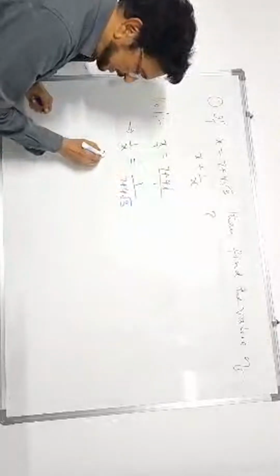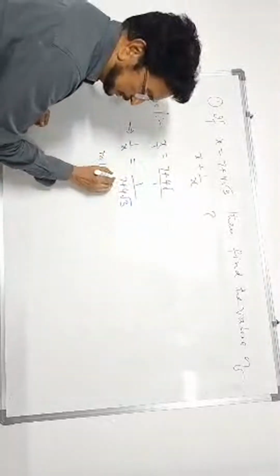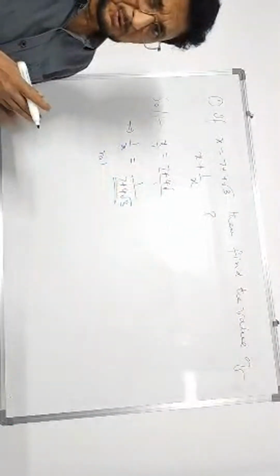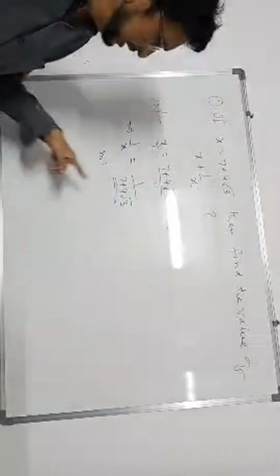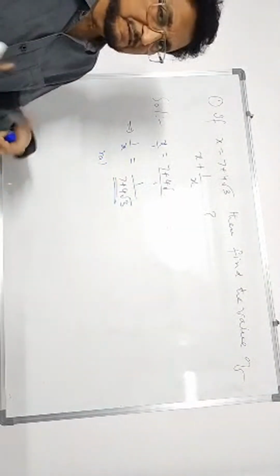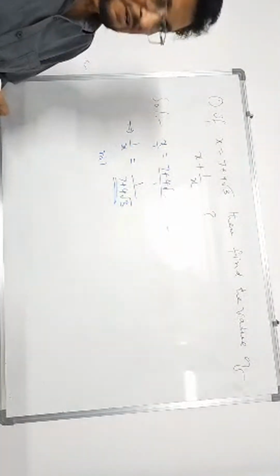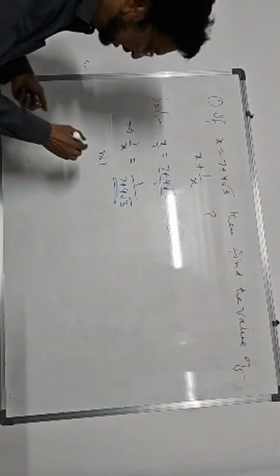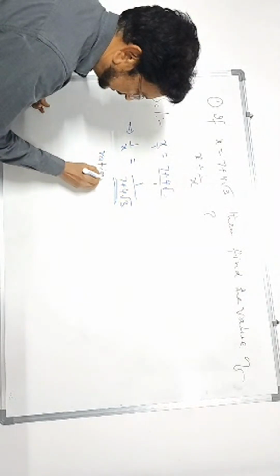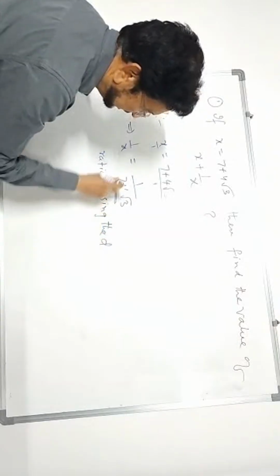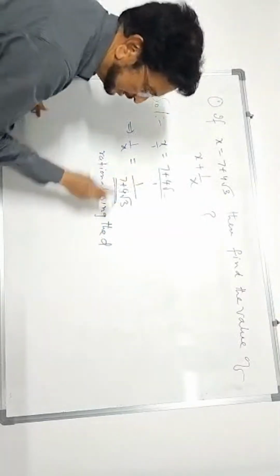Now multiply numerator and denominator by the rationalizing factor. Rationalizing: we want to convert this number into a rational number. It is irrational, you know. Root is there, which means irrational. Then 7 plus 4 root 3, I want to convert into a rational number. That process is called rationalizing the denominator. This is the numerator, this is the denominator.